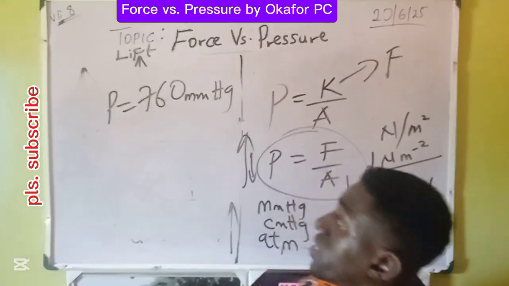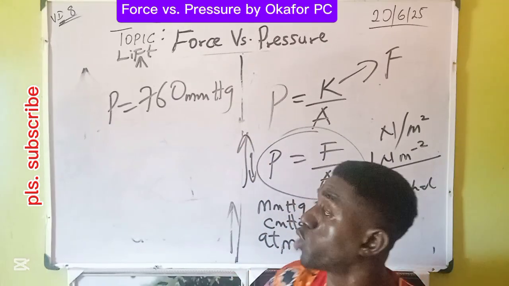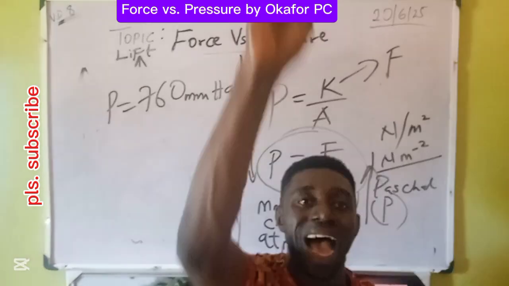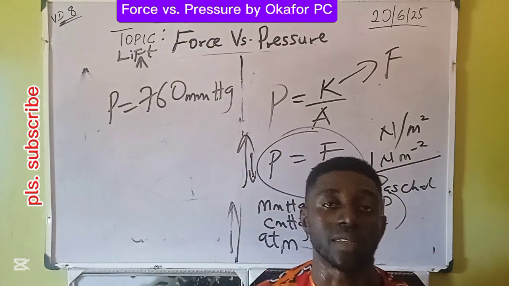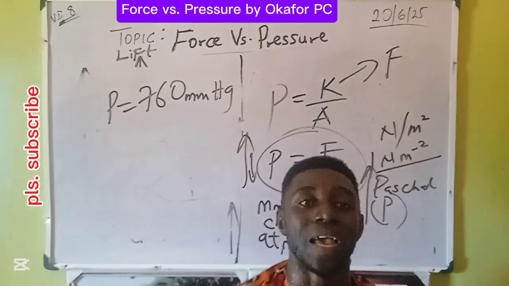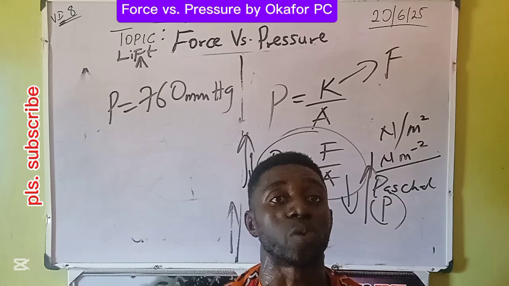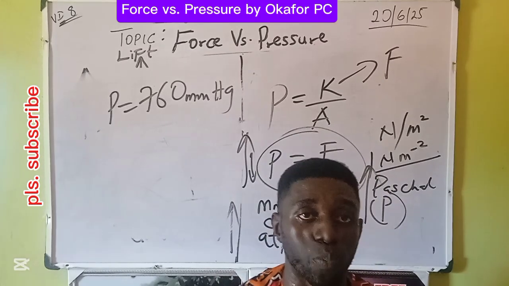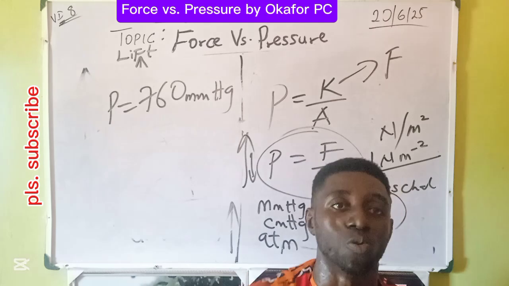This is how much the air is pulling on our head, on water surfaces, on our buildings: 760 millimeter mercury, provided you are at the surface of the Earth. If you want to reduce this pressure, what do you do? You go high. This is why the airplane goes high, to reduce the air pressure on it. This is also why eagles go high. When you go beneath the Earth's surface, or underwater, the pressure increases. The pressure of water plus the pressure of air begins to act on you.